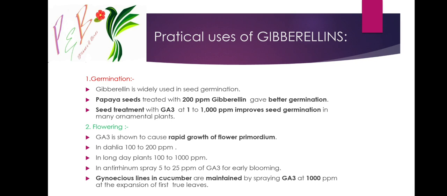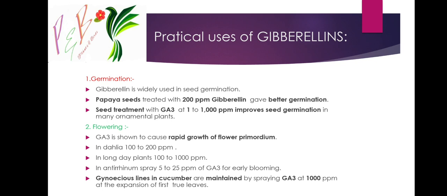Otherwise they do not undergo flowering. In such conditions, we must spray gibberellic acid at 100 to 1000 ppm, which induces flowering in the plants. In Anthurium, spray 5 to 25 ppm of GA3 for early blossoming.